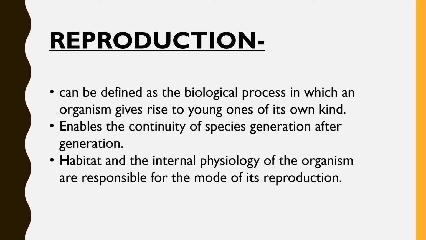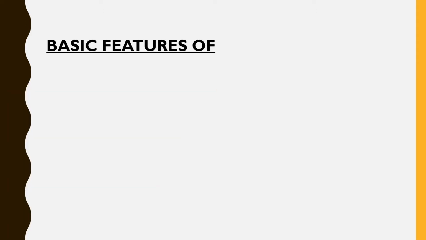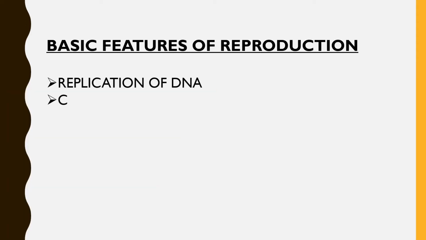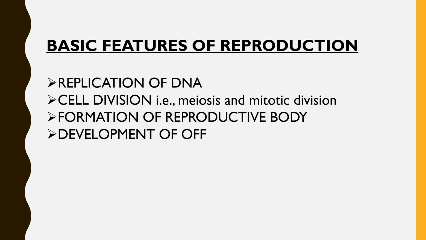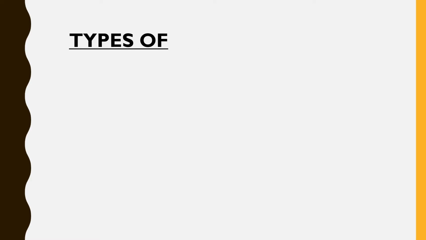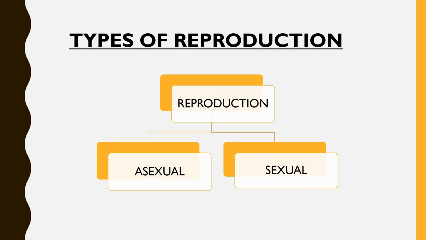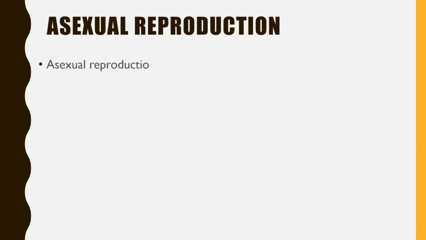So we are done with the basic points of reproduction. Let us see the features of reproduction. The basic features of reproduction are replication of DNA, cell division, that is meiosis and mitotic division, formation of reproductive body, and lastly development of offspring. Now, reproduction can be broadly classified into two main categories, that is asexual reproduction and sexual reproduction. Reproduction is a vast and detailed topic which is impossible to complete in one single video. In this video, we'll focus on the first classification, that is asexual reproduction.